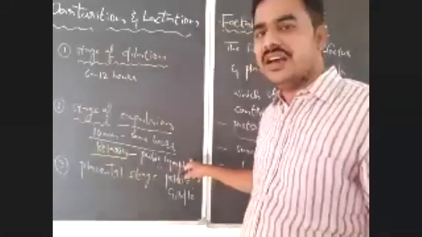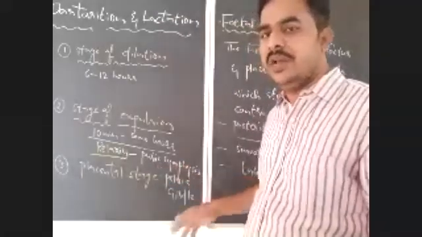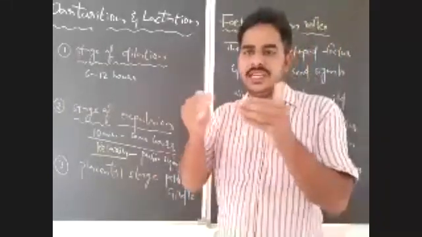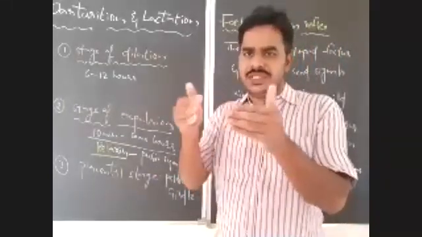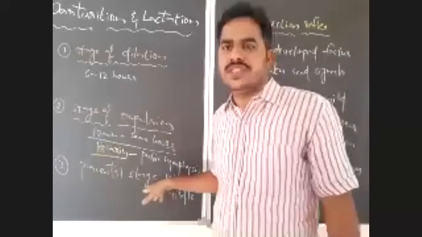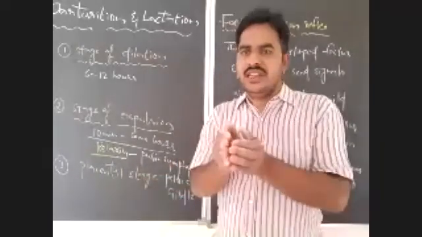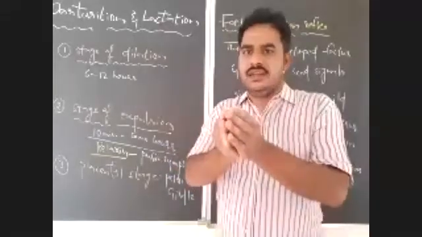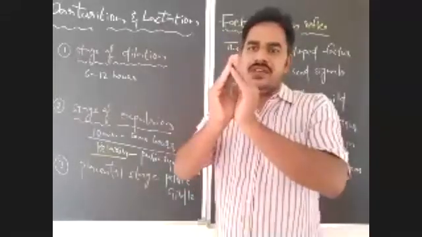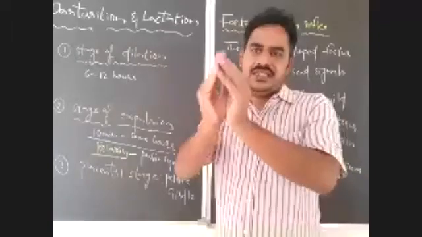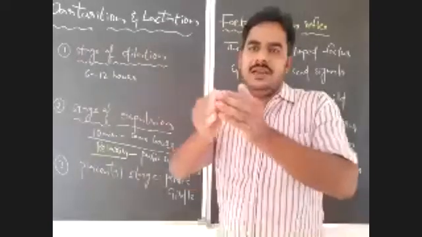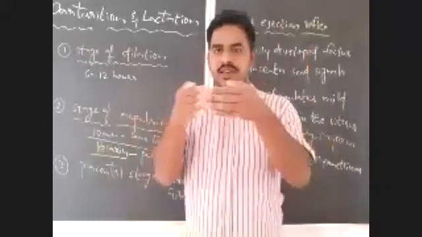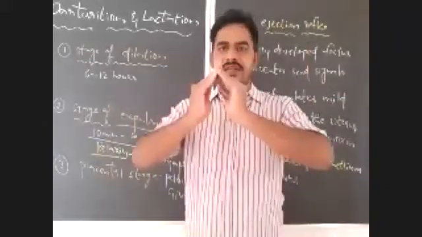Relaxin acts on the pubic symphysis joint of the pelvic girdle, and it helps in the loosening of the pubic symphysis. Then only the bones of the pelvic girdle become wide. So the cavity which is there in the pelvic girdle, that is the birth canal, will be enhanced. See, for example, the pelvic girdle.